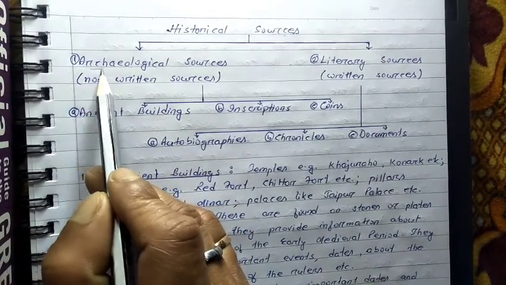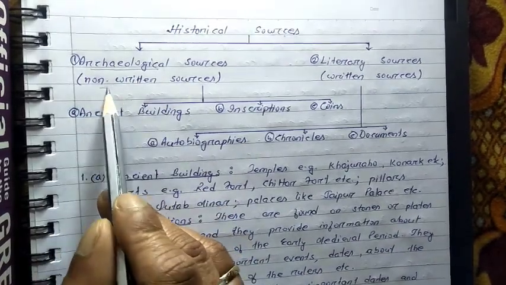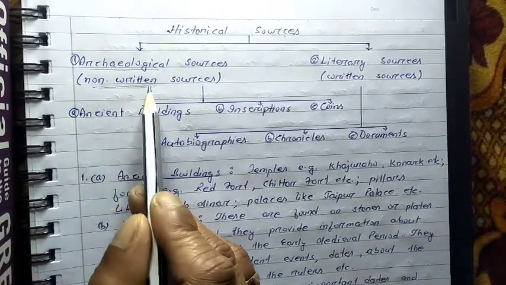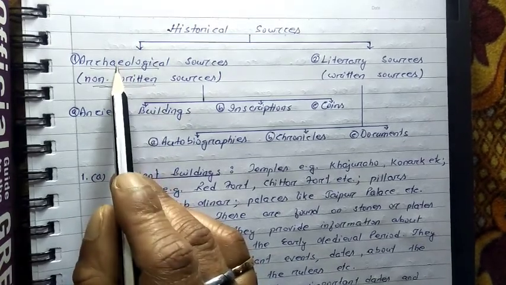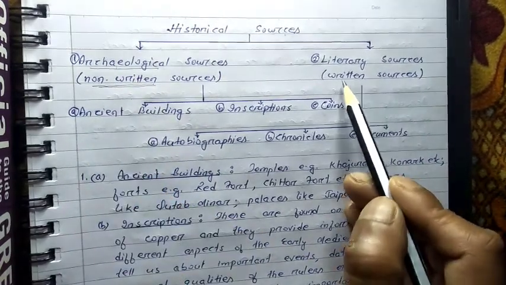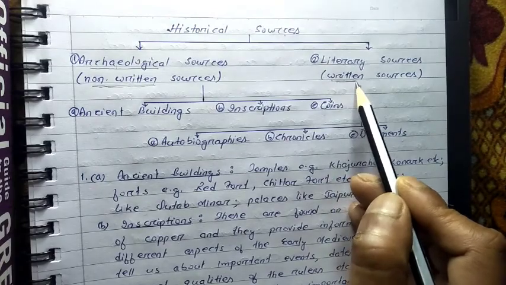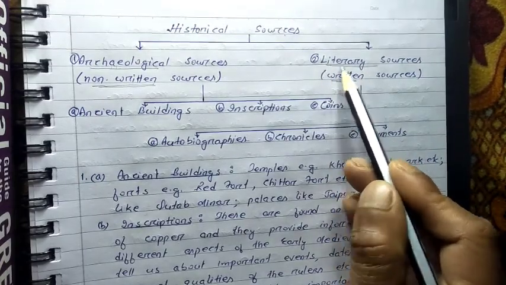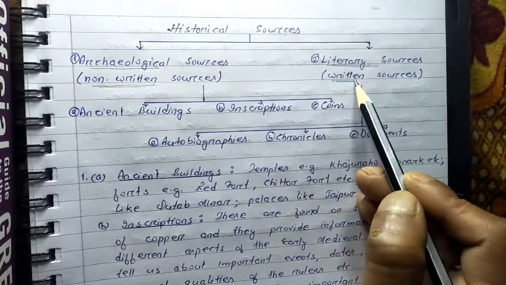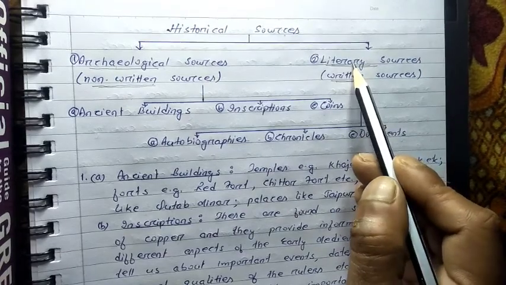One is archaeological sources, which means the non-written sources. All the non-written sources come under the archaeological sources. And the second one is written sources. They are also known as the literary sources. All the written sources of history are known as the literary sources.